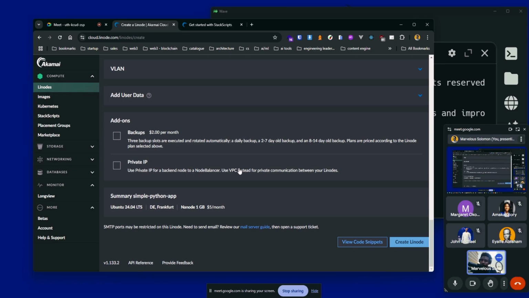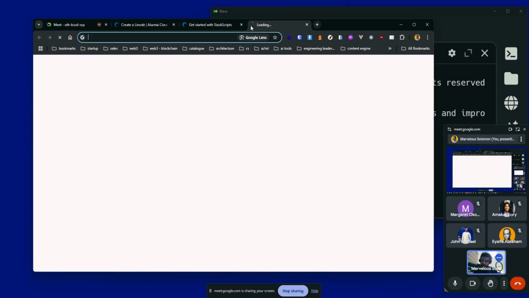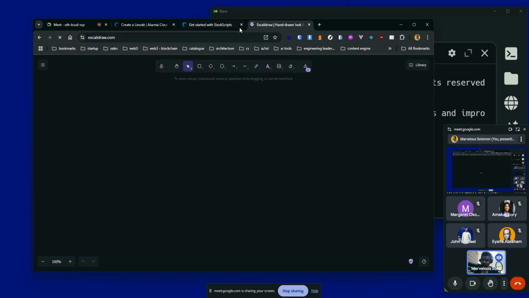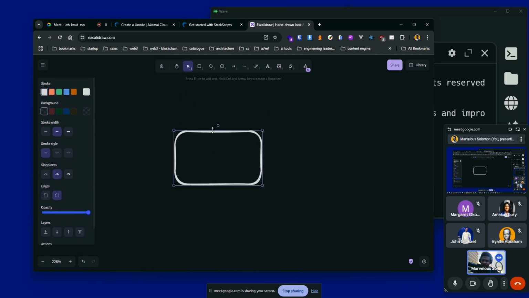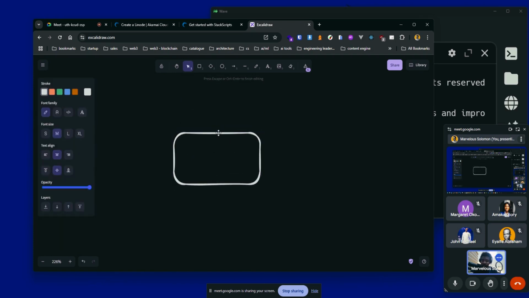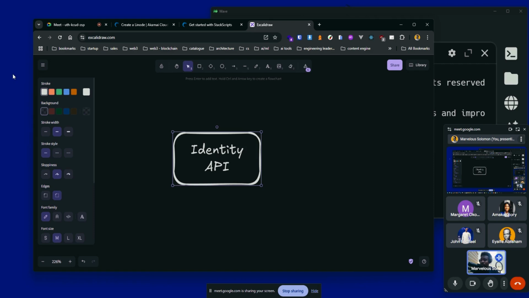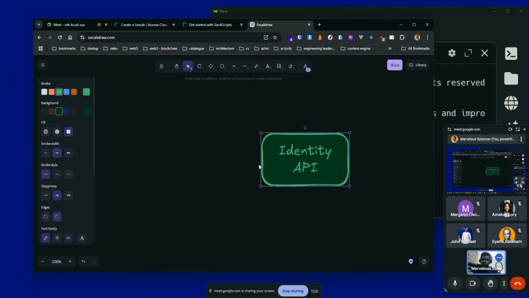Okay, so we'll get to explore VPC more when we cover Microsoft Azure, right? It will be more interesting then, but I will just probably, let's see, Excalidraw. So let me just try to explain this again with a simple image. So let's assume that we have a machine here. This is a backend application. So let's call this maybe John. Okay, let's just say we're building something related to identity. So I can say identity API, right?